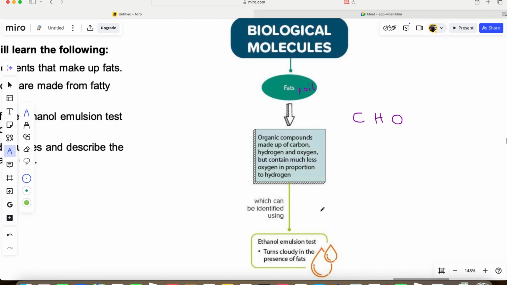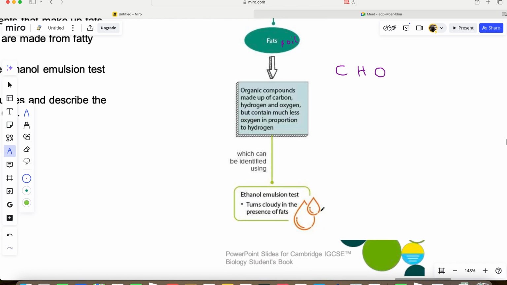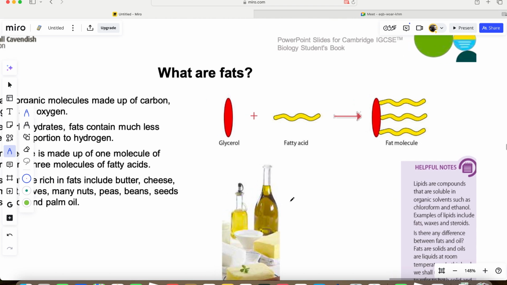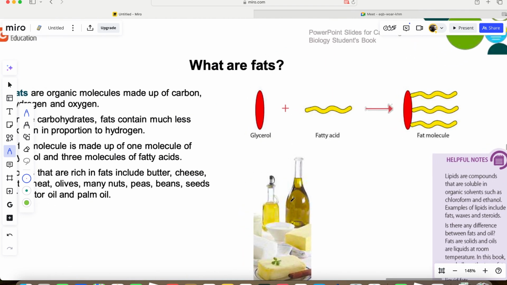Okay, now these fats can be identified using what we call the ethanol emulsion test. We use the ethanol emulsion test to carry out the identification of fat in foods. Now, the outcome is that it turns cloudy in the presence of fat. So when you add ethanol into a fatty food, it changes the color to a cloudy or milky color. Okay, we're going to come to the test later. But let's take a look at what fats are.